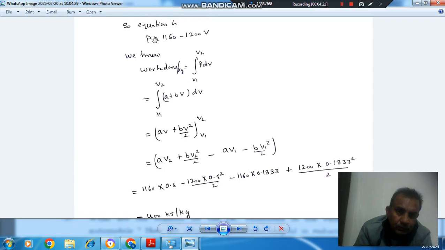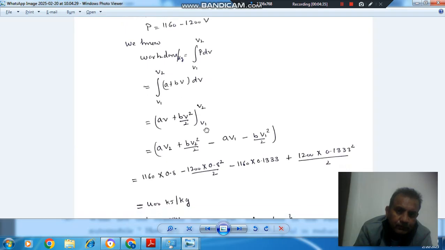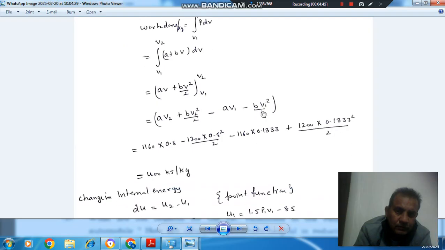Writing it as A plus BV, we put the values after integration. If we perform integration, it will be AV plus BV square by 2, and the limits are V1 to V2. Putting the limits, A V2 plus B V2 square by 2 minus A V1 minus B V1 square by 2.